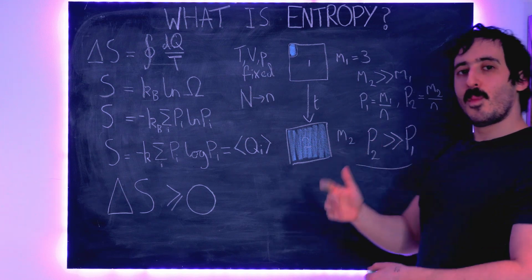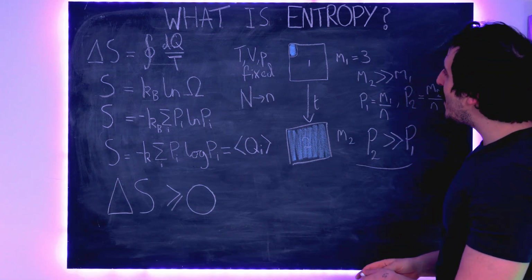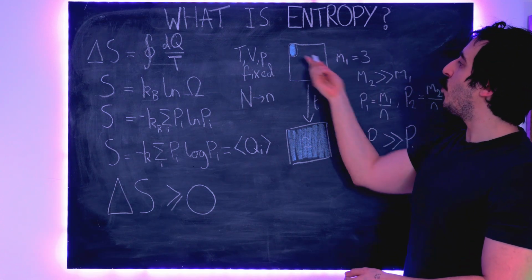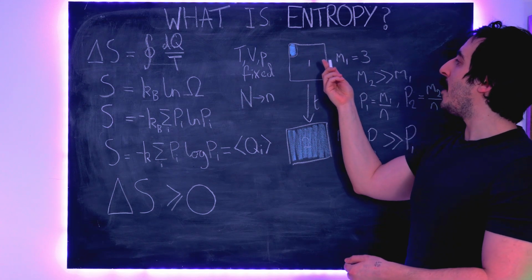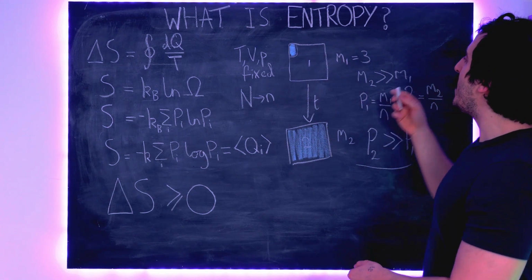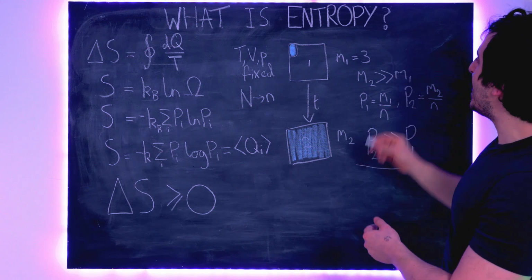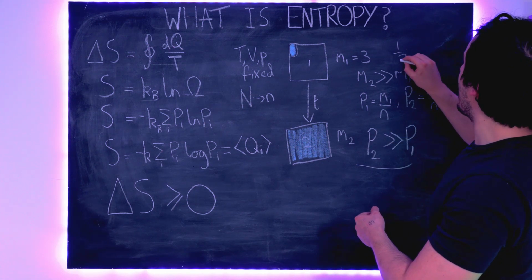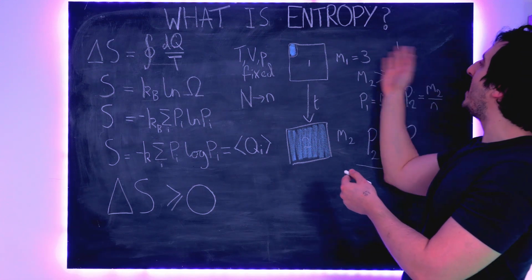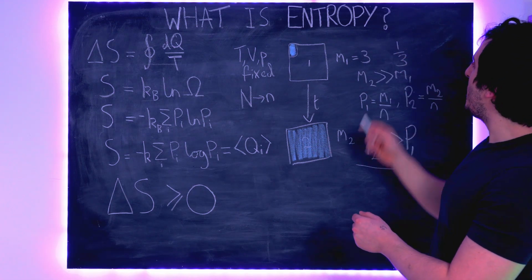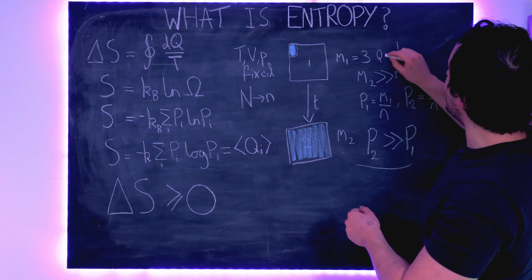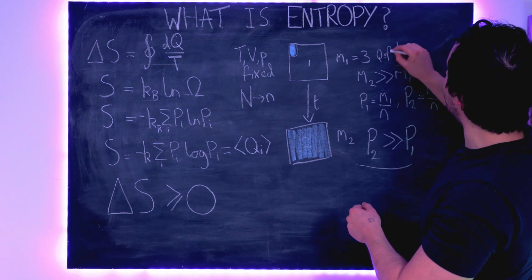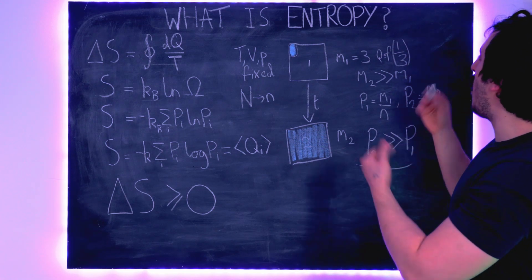Then if someone were to come along and tell you exactly which microstate we are in, then that information is related to 1 over 3, right? Because we have an equal probability of being in each state, so the information associated with finding out exactly which state we're in is a function of 1 over 3.